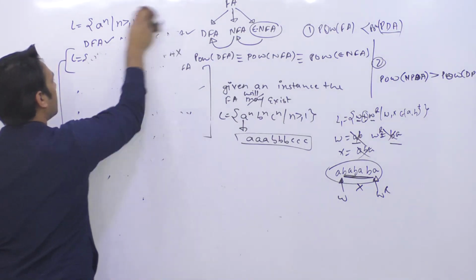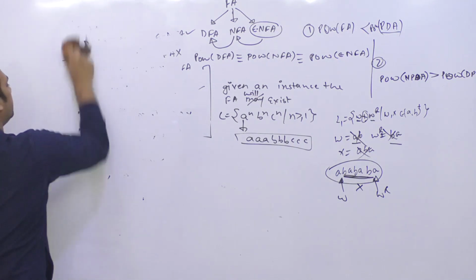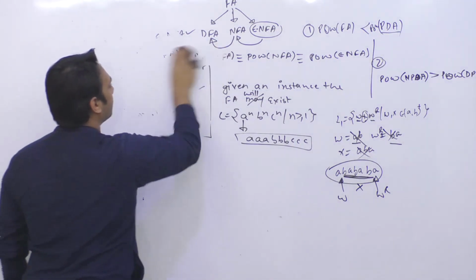So let us give a formal definition of pushdown automata first, and then I'll show you with the help of an example.